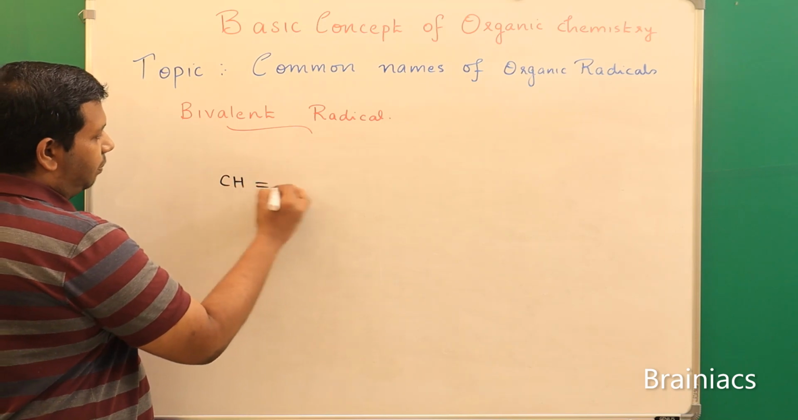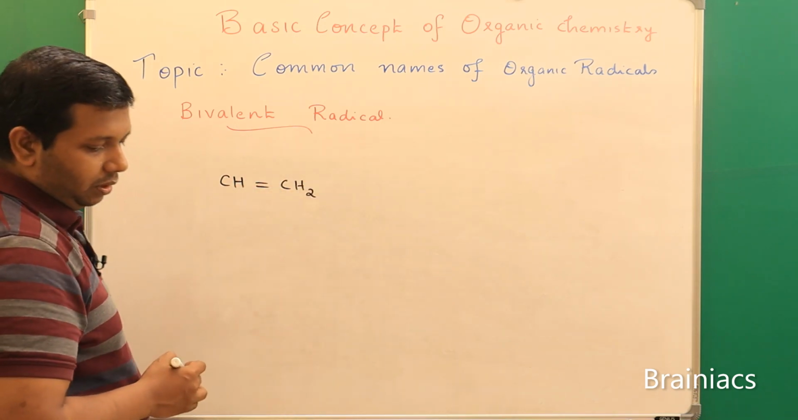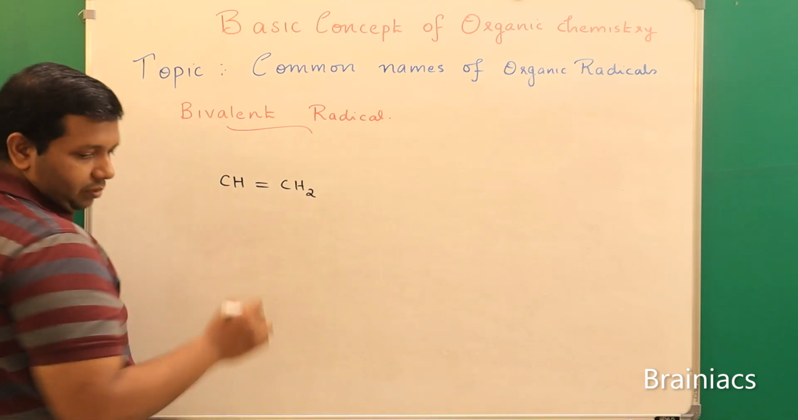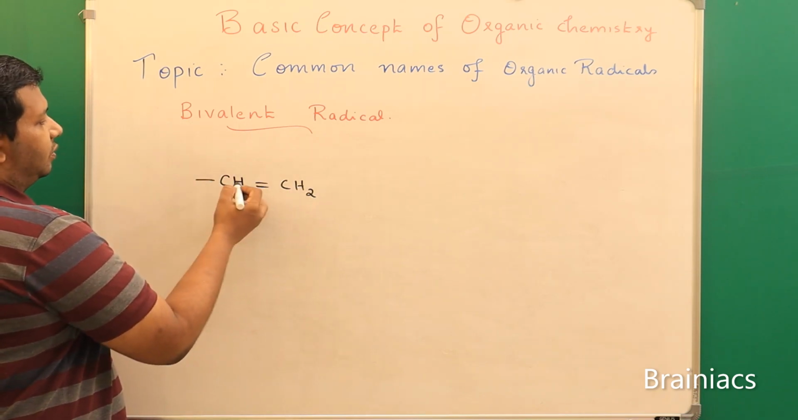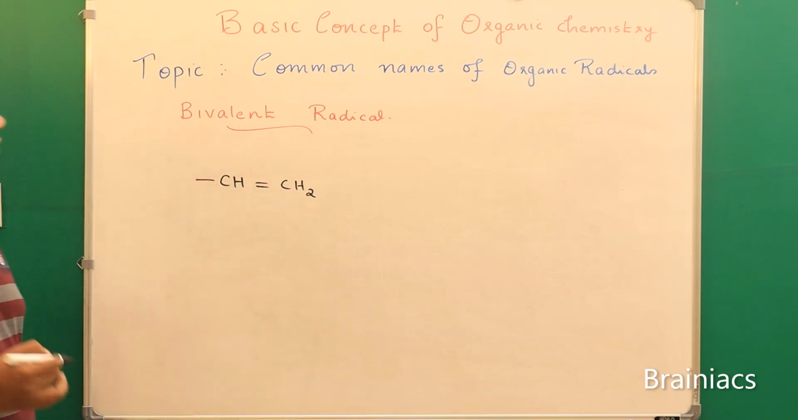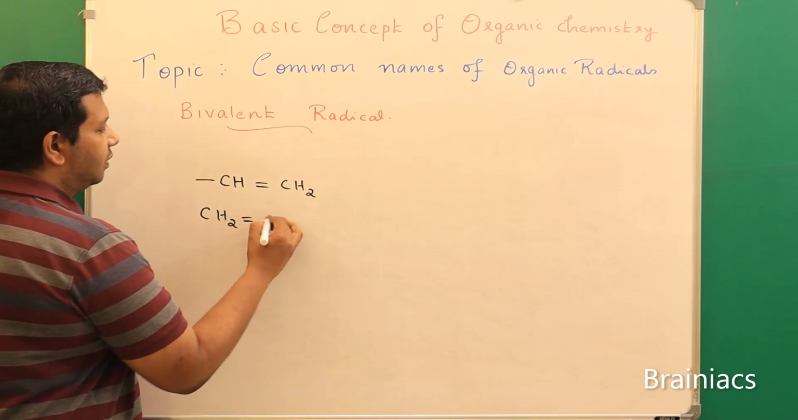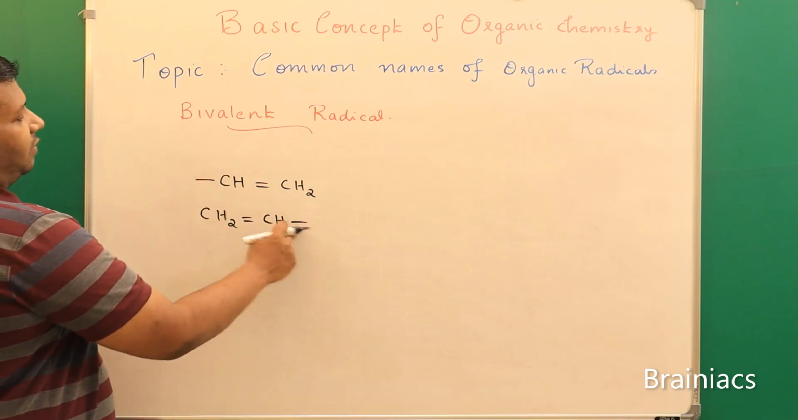CH2 double bond CH, like this, CH2 double bond CH hyphen. So what is the name of this radical? Sometimes they will draw it like this also. This we will see in the chapter alkyl halides. CH2 double bond CH, so one valency is free.